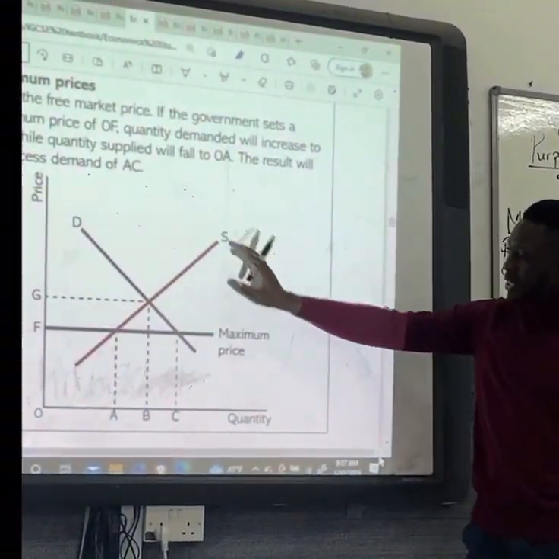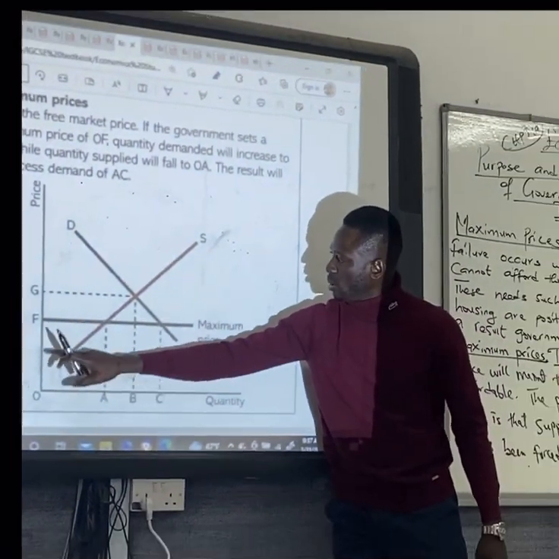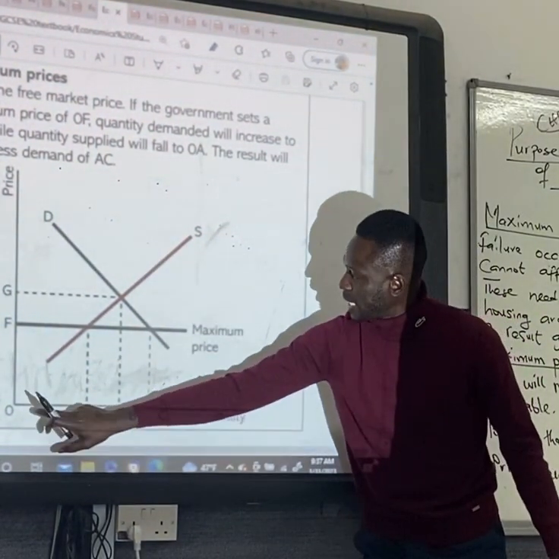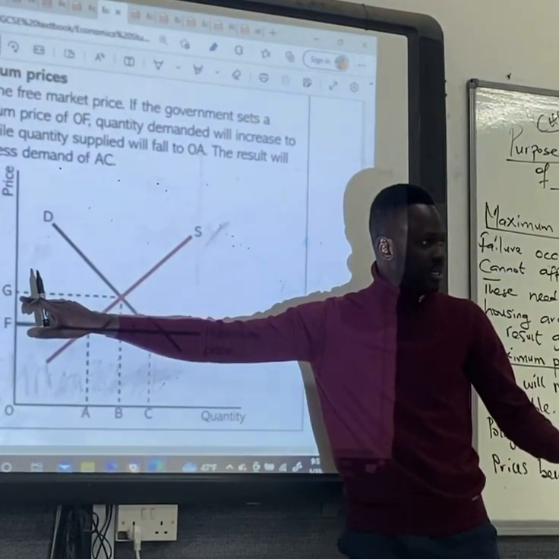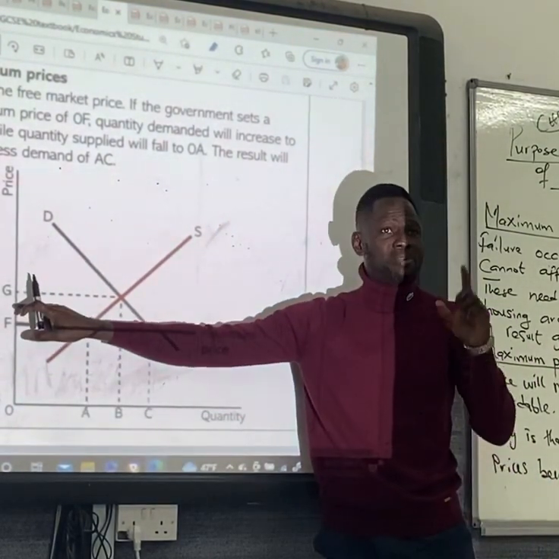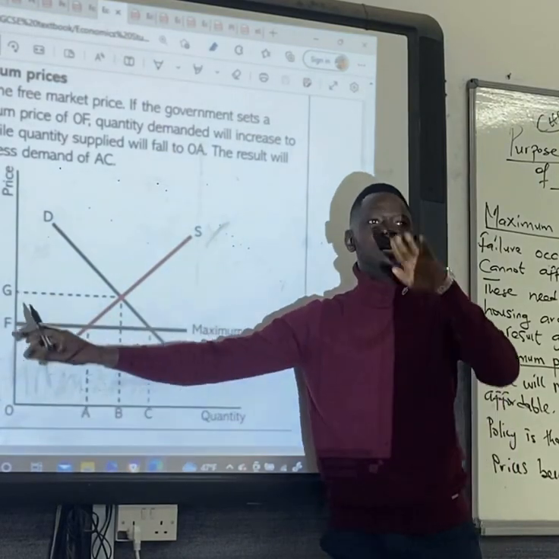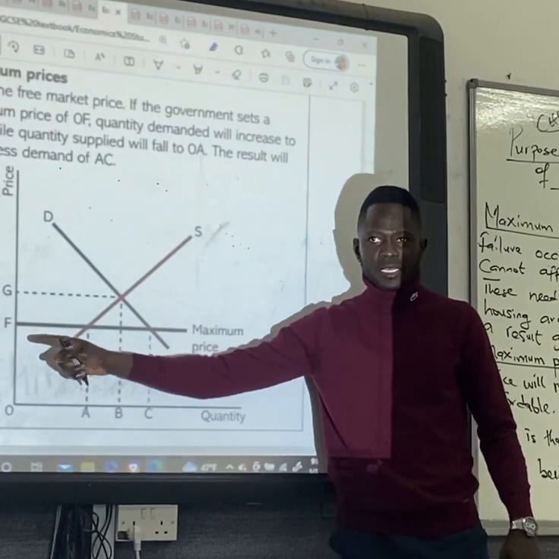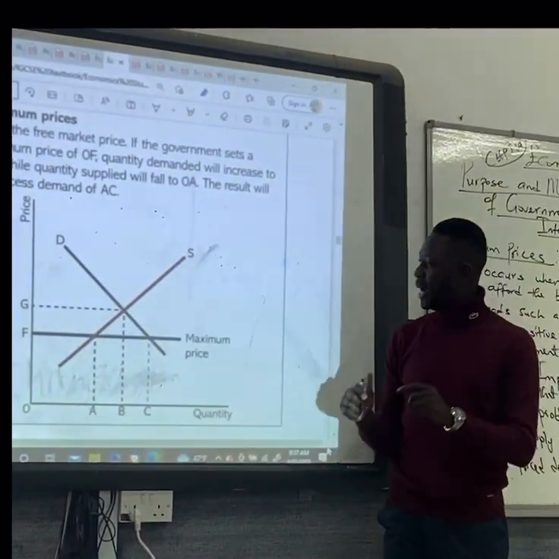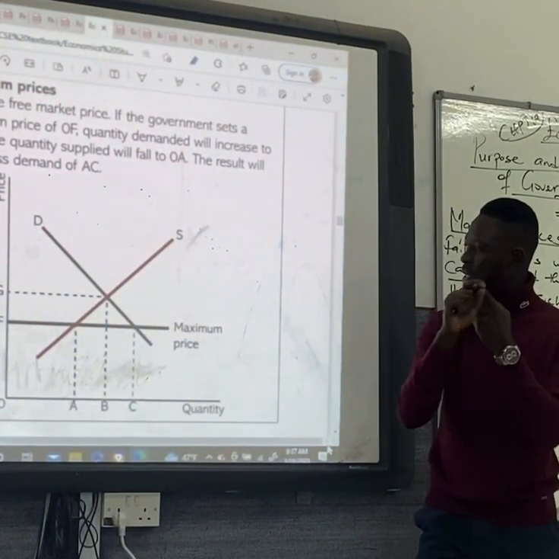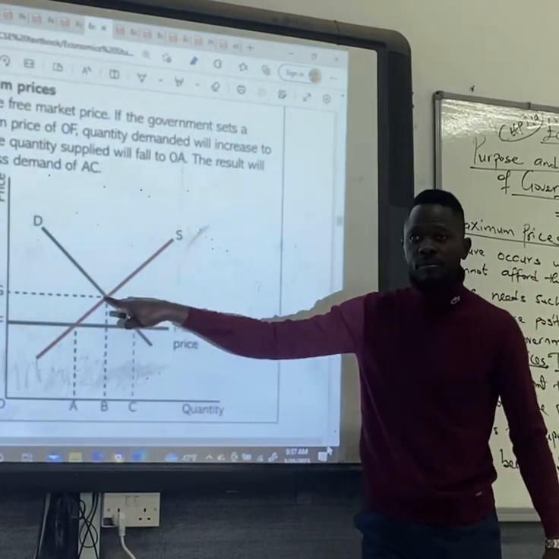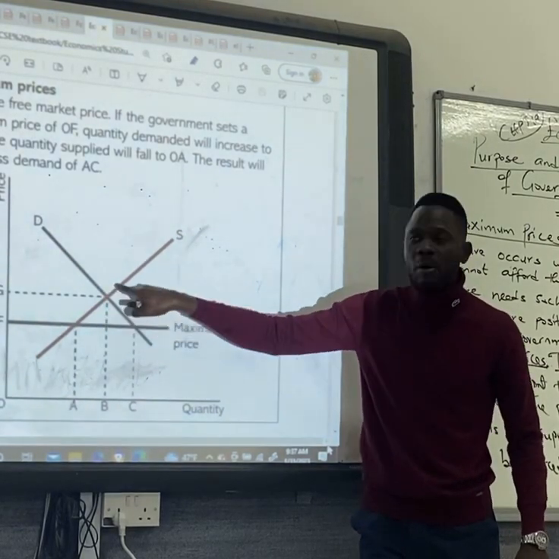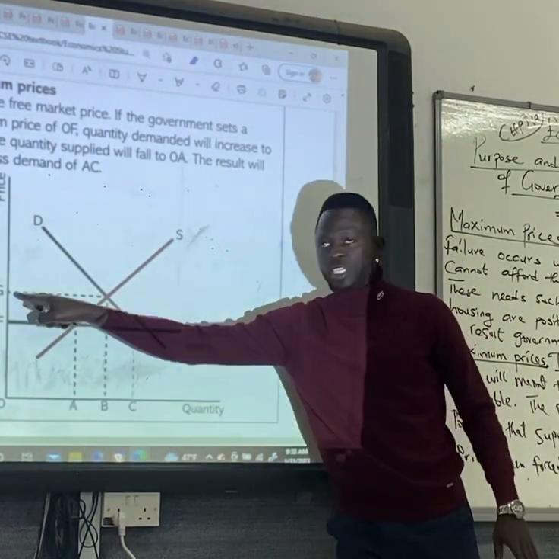Setting maximum price. So the free market price will be at OG. The maximum price will be at OF. That's the maximum price. So if government has to set a price, the government has to set it below, at OF. Do you get what I'm saying there? The free market price, that means the price at which demand and supply agrees, is at OG. This is where demand and supply agrees. Yes or no? So this is the equilibrium price. The equilibrium price is at OG.